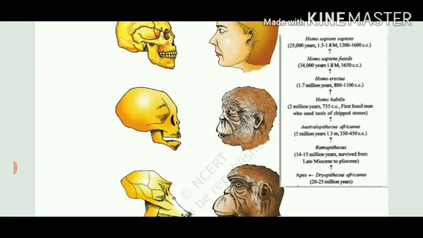Why is sapiens given twice? Because this is called a subspecies. They appeared 25 years ago and their brain capacity is 1300 to 1600 cranium capacity.